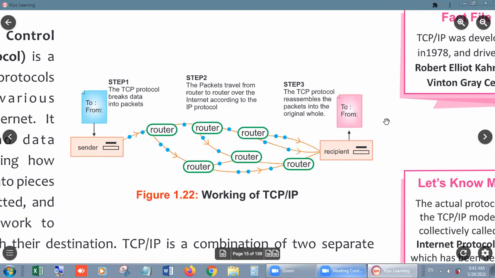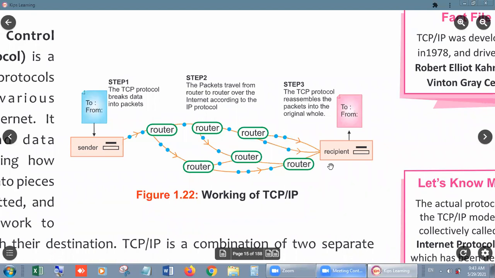Suppose we have an essay and it has 20 lines, and TCP will break it into 2 lines per packet. Then it will make 10 packets, right? Then these 10 packets will be delivered by Internet Protocol, meaning IP. And after that, TCP will come into action again, and it will make these 10 packets again into one, so that the recipient can understand the message.